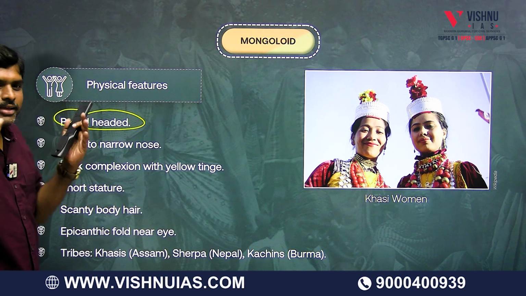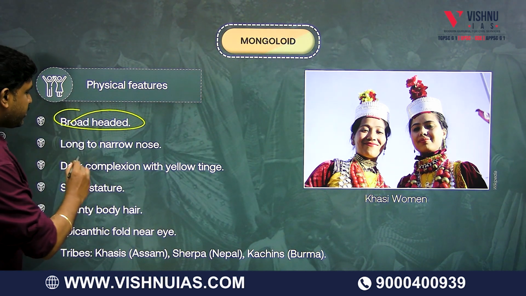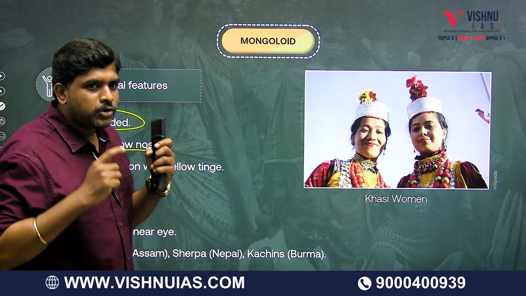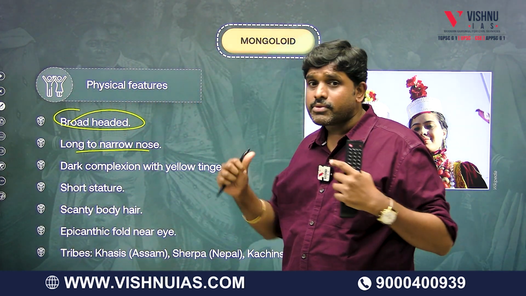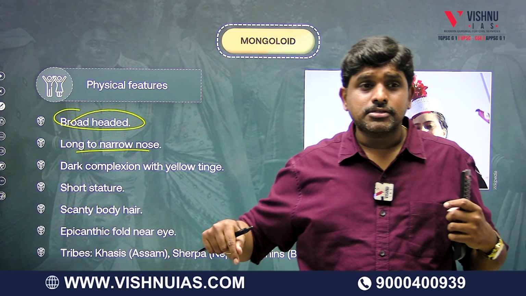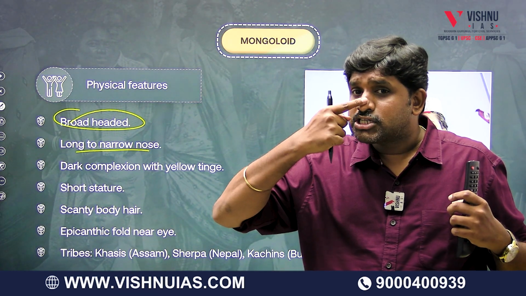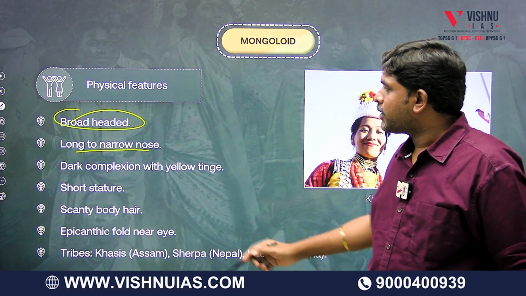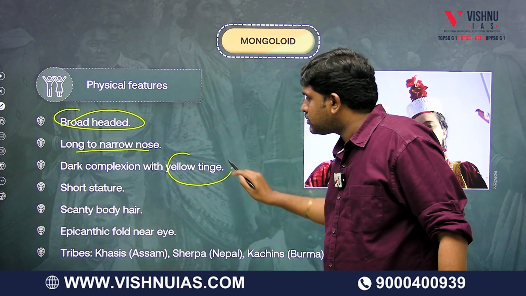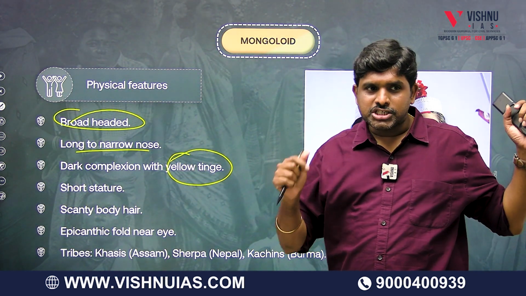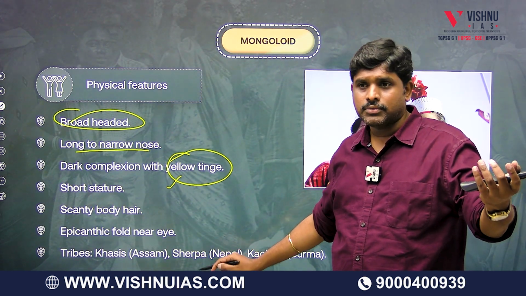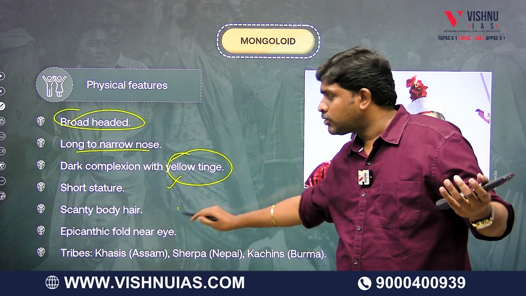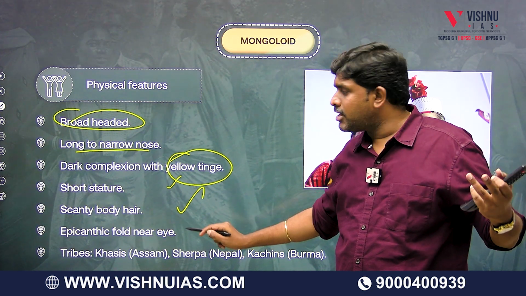They are broad-headed, with a long to narrow nose, whereas Dravidians have a short, snubbed nose. They have a yellow tinge, yellow color. Short stature, and scanty body hair, it will be very less.